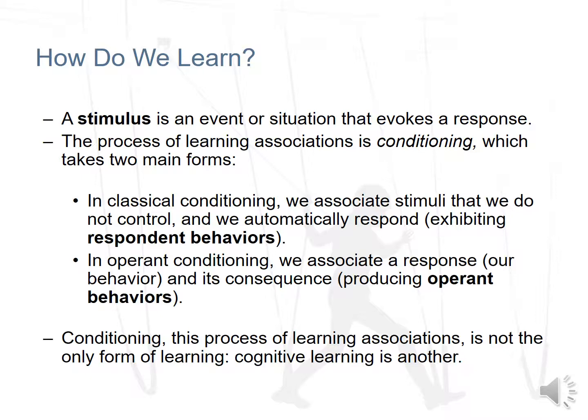So how do we actually learn information? What is it that causes our brains to be able to process and take that information? We talk about the role of a stimulus, which is an event or situation that evokes a response. The process of learning associations is called conditioning, which takes two main forms. In classical conditioning, we associate stimuli that we do not control, and we automatically respond, exhibiting respondent behaviors. In operant conditioning, we associate a response, our behavior, and its consequence, producing operant behaviors. Conditioning, this process of learning these associations, is not the only form of learning. Cognitive learning is another.